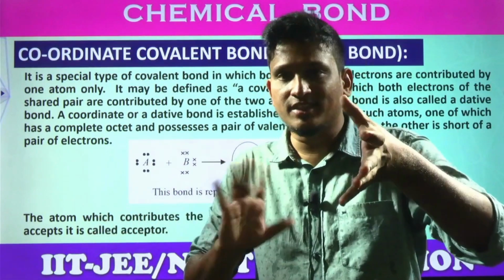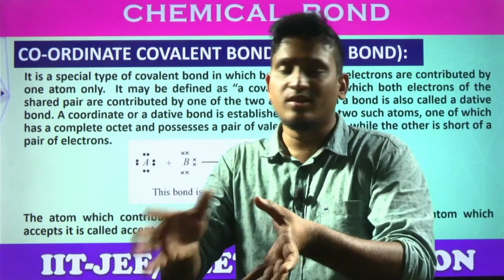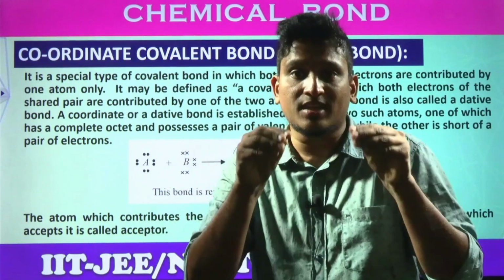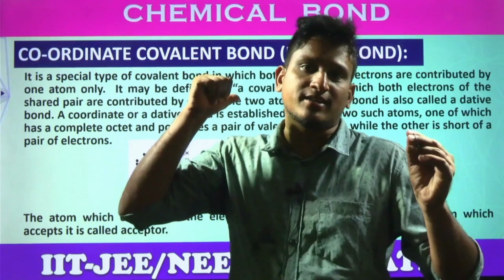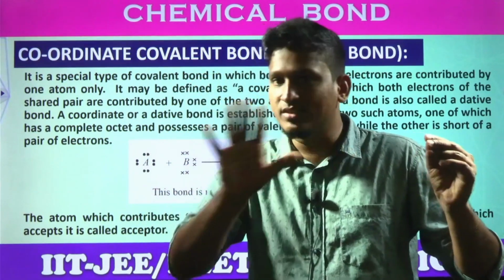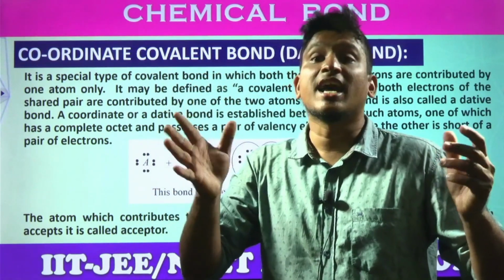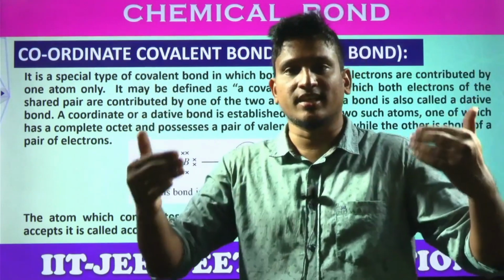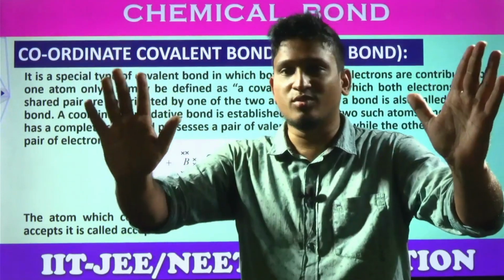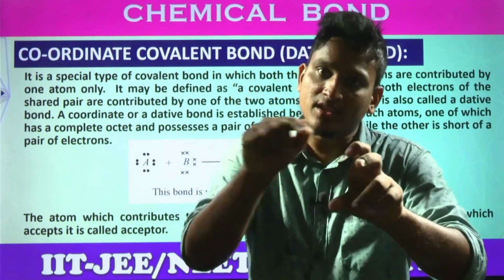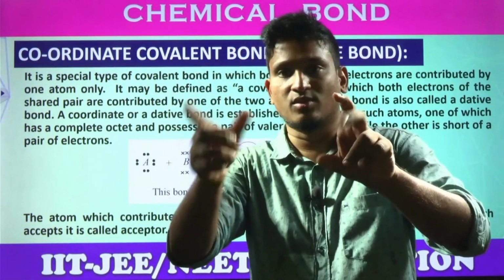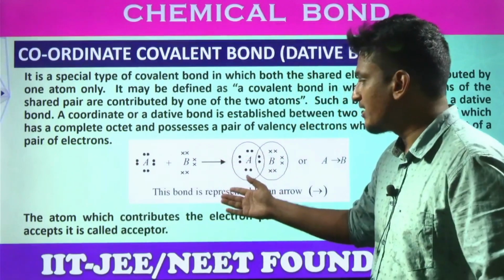No. Donating means it's not losing. Is this atom gaining? No, it's not gaining. Still, both the electrons are influenced by both the atoms. That's why it is called coordinate covalent, not coordinate ionic. No losing happens, no gaining happens, but it is unequal. One is giving, one is taking. Giving means not completely gone. Still both those two electrons are influenced by the donor and also by the acceptor. Got the clarity? And look at this image here.